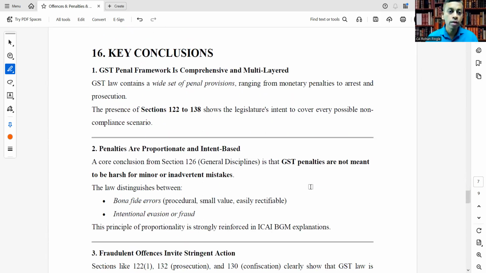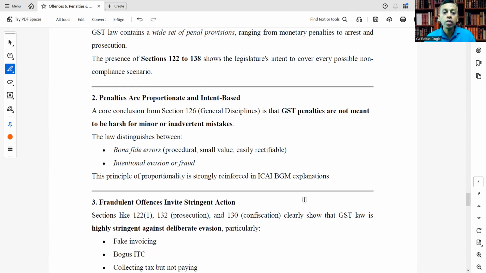Let's see one by one. GST penal framework is comprehensive and multi-layered. GST law contains a wide set of penal provisions ranging from monetary penalties to arrest and prosecution. The presence of sections 122 to 138 shows that the legislature intends to cover every possible non-compliance scenario.